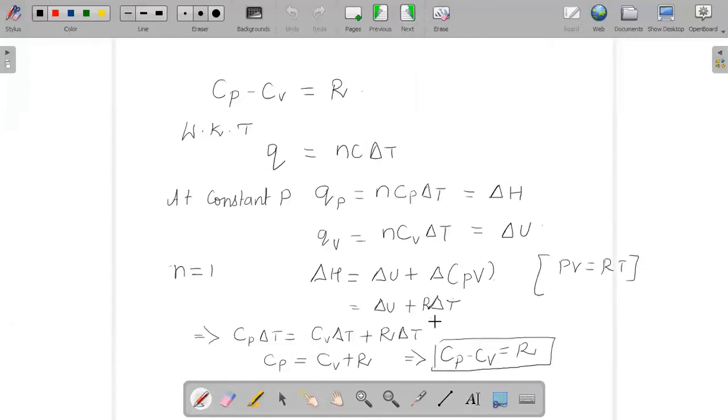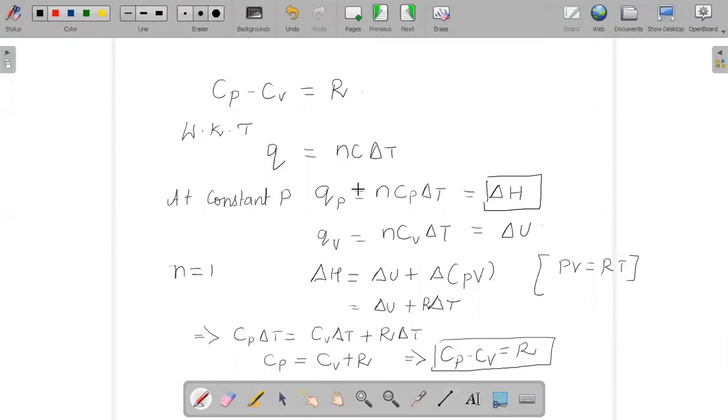So how do we reach that relation? Cp minus Cv is equal to R. We all know, or just now we have discussed, the formula Q is equal to n C delta T. At constant pressure, it is the same formula, we just have to include constant pressure and constant volume. But the important thing to remember is this: molar heat capacity at constant pressure relates to change in enthalpy, and molar heat capacity at constant volume relates to internal energy.